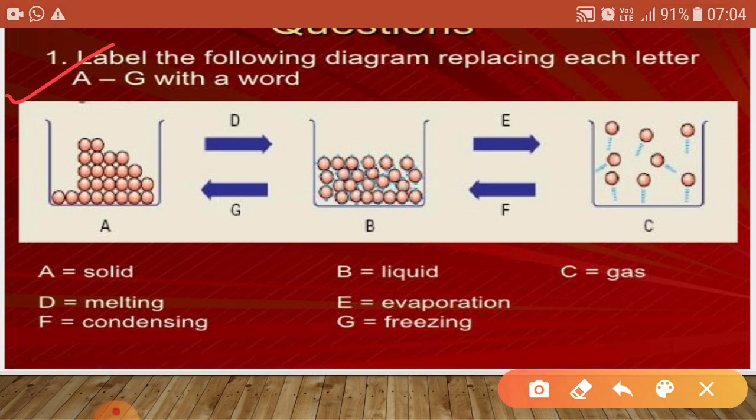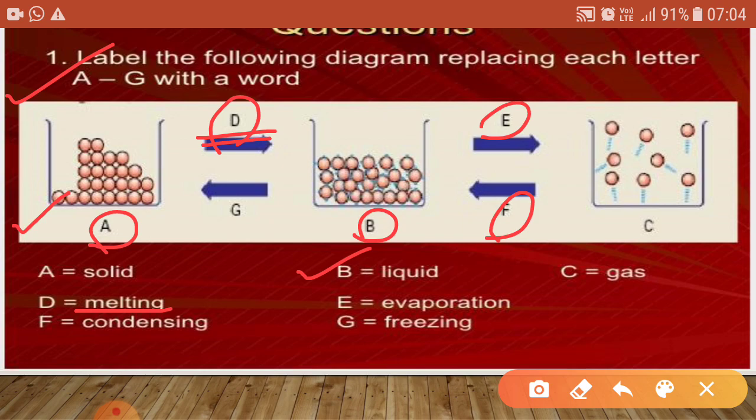Let us discuss a question: label these A, B, C, D processes occurring in this. So basically A is the solid which changes into the liquid form. How is it occurring? It is occurring due to melting. So basically D is melting.